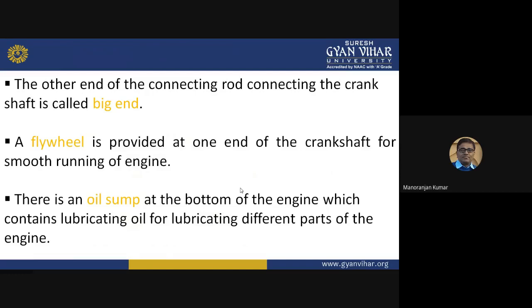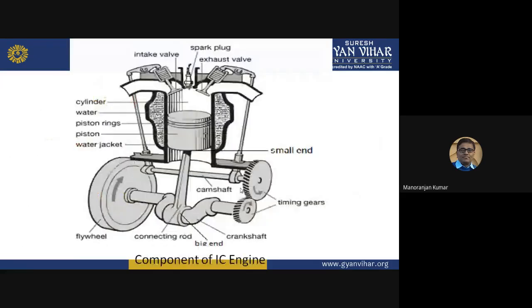Now there is an oil pump at the bottom of the engine which contains lubricating oil for lubricating different parts of the engine. Because when the piston moves up and down, there will be some motion between different components, so all the parts should be lubricated. So how will this get lubrication? There is an oil pump provided at the bottom of this engine.